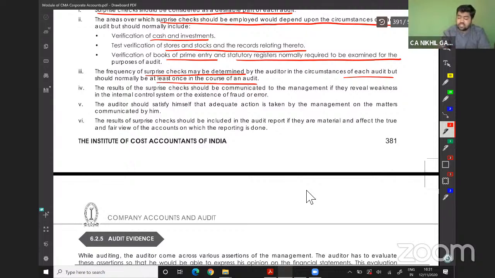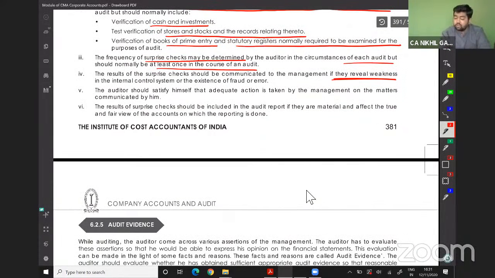The result of surprise check should be communicated to the management if they reveal any weaknesses. If they reveal any weaknesses, the auditor should satisfy himself that adequate action is taken by the management in the matter communicated by him.